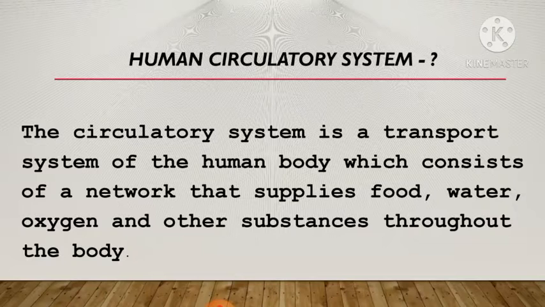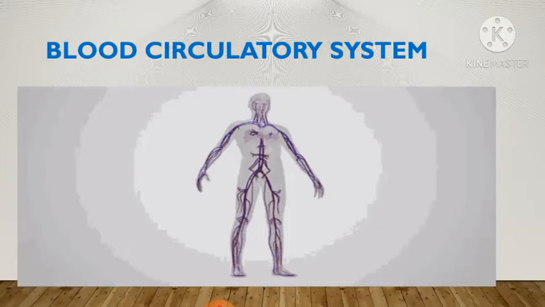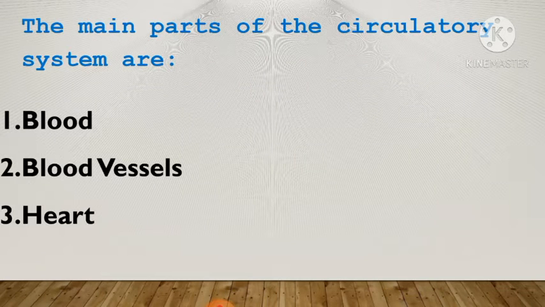Now see the definition of human circulatory system. The circulatory system is a transport system of the human body which consists of a network that supplies food, water, oxygen and other substances throughout the body. As you can see, blood circulatory system of human body where the blood is being pumped by the heart with the help of two types of blood vessels, artery and vein. The main parts of our circulatory system are blood vessels and heart.